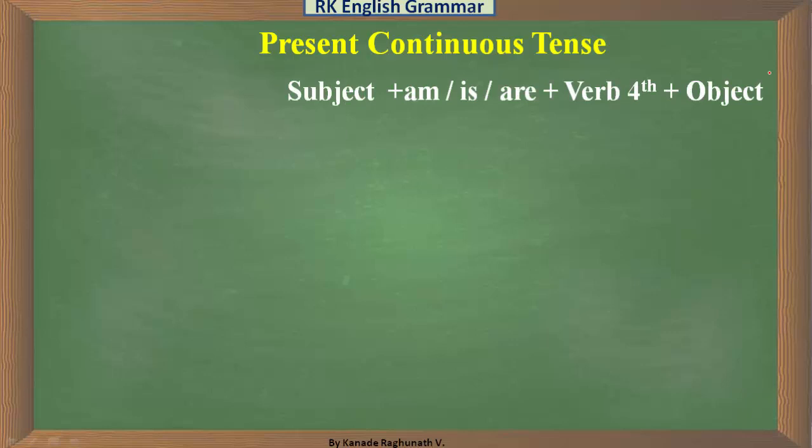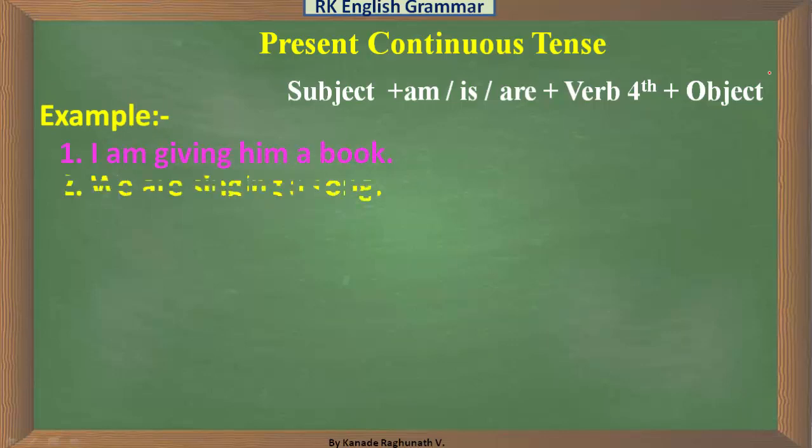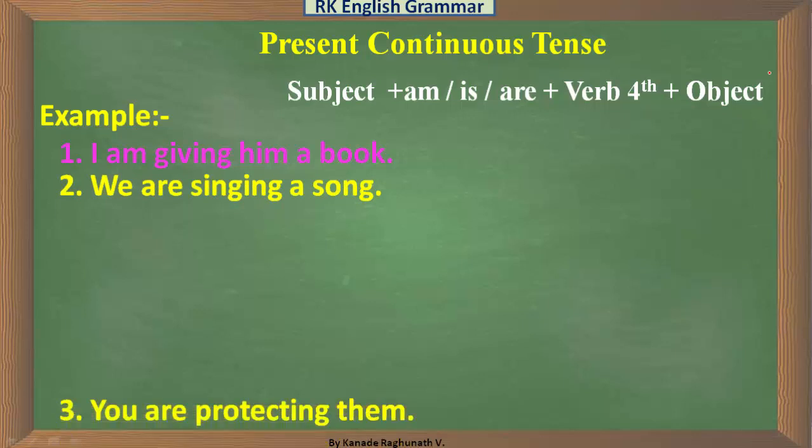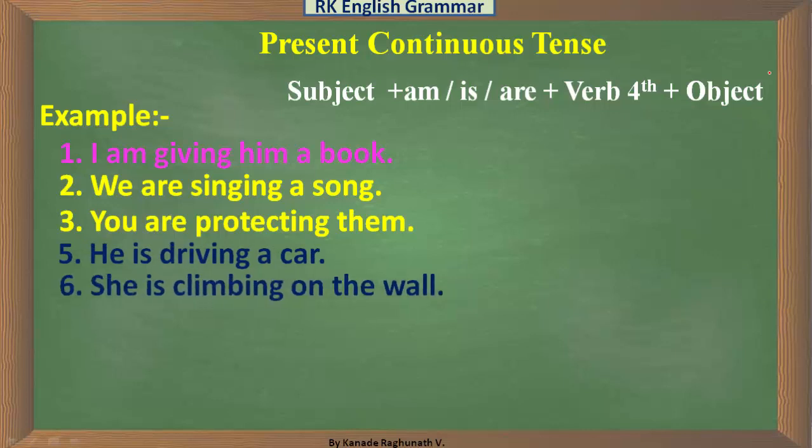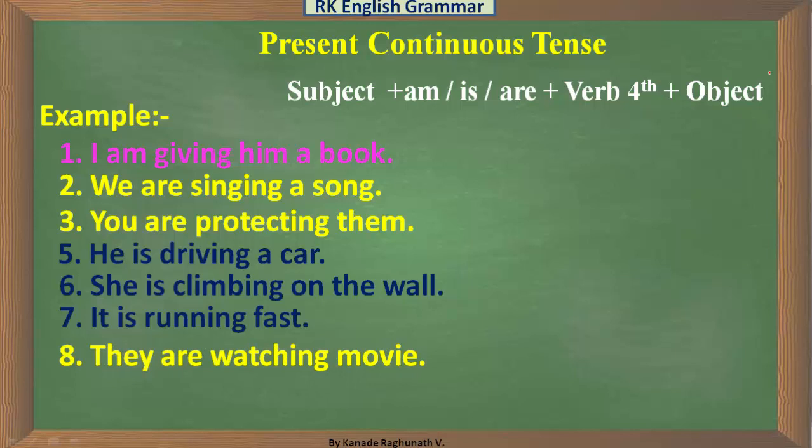The structure of present continuous tense is subject plus am/is/are plus verb fourth form plus object. Look at some examples. I am giving him a book. We are singing a song. You are protecting them. He is driving a car. She is climbing on the wall. It is running fast. They are watching a movie.